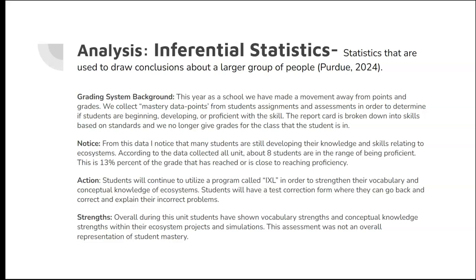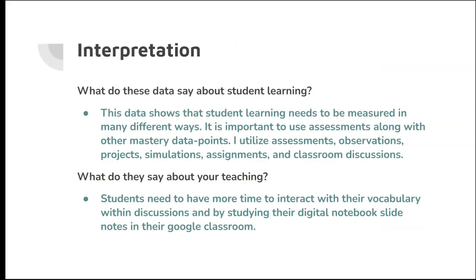Some strengths I've noticed is overall during this unit, students have shown vocabulary strengths and conceptual knowledge strengths within their ecosystem projects and simulations. I've done mostly just projects and simulations, not a lot of assessments. This assessment was not an overall representation of student mastery. However, I did use it for a mastery data point. I think that it was definitely showing lower skills than a lot of their other projects and simulations did.